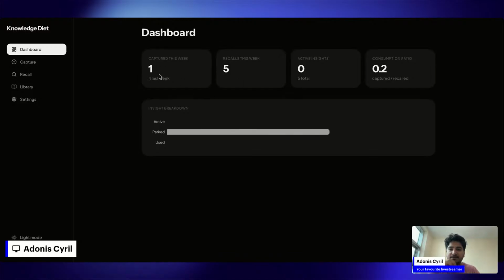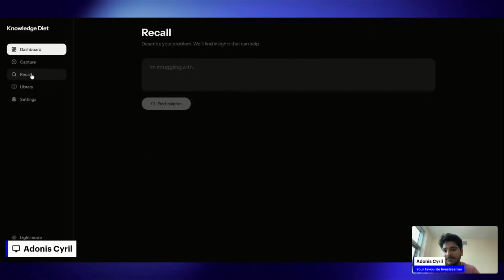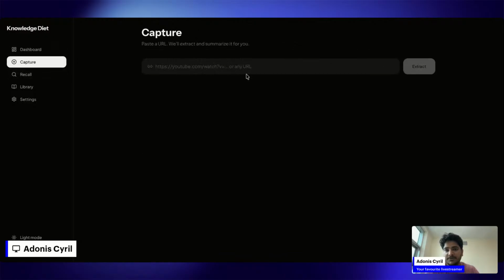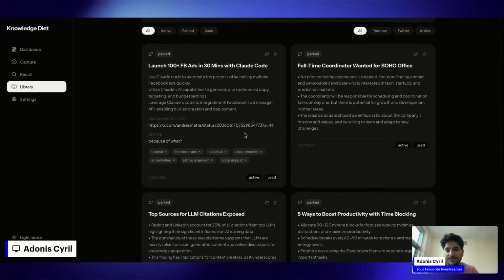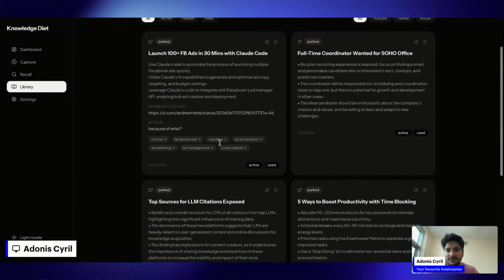I really like how this has kind of improved itself. Like for example, if I go into capture, you can see this is all what we've got available, right? Problem it solves in action. This is not something that's ideal, right? So I should be able to even edit the insights, right? So this is another thing that I've gotten. Like for example, this does not make sense. So I want to edit this insight.